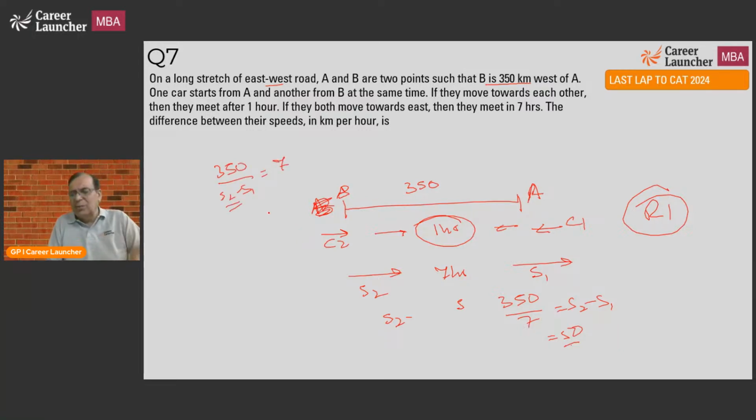So straight away, round one, mark the answer and move ahead. Don't waste time. Actually, what is also important to understand is that in this question, this part of the information was completely a waste. If they move towards each other, then they will meet after one hour. This information is completely a waste. They've just been given to increase the length of the question. So I would always say, don't worry about the length of the question. Read it completely and then decide what is to be done.